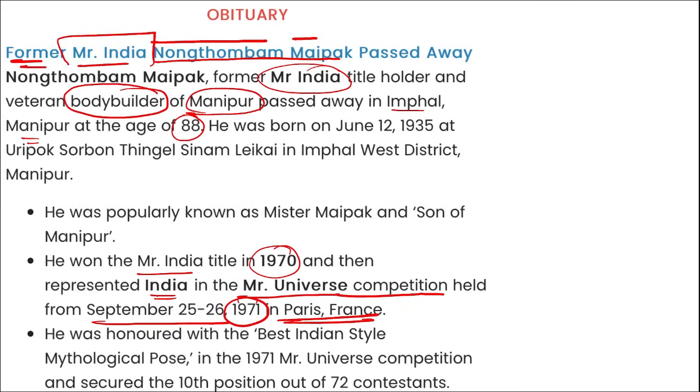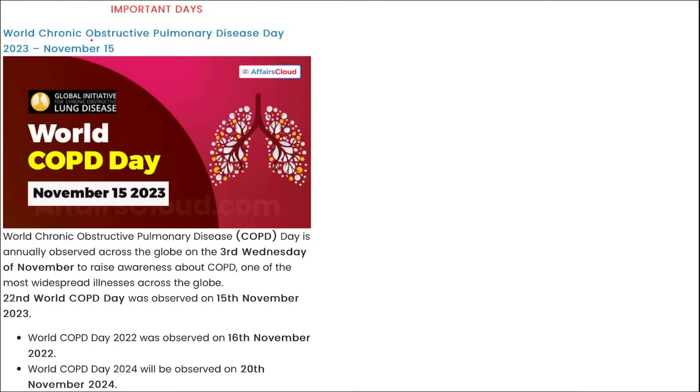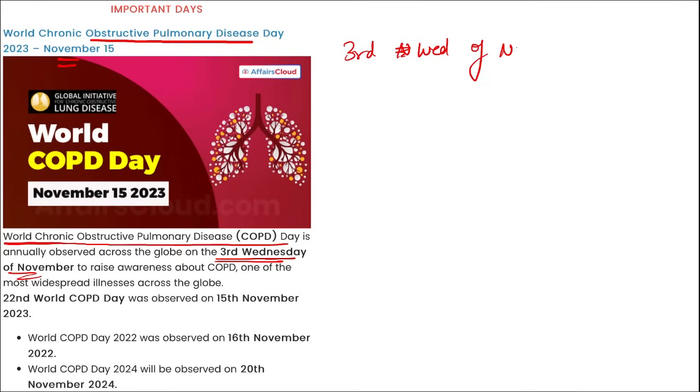Right? Next is important days. World Chronic Obstructive Pulmonary Disease Day is observed on 15th of November. I repeat, World Chronic Obstructive Pulmonary Disease Day is annually observed across the globe on the 3rd Wednesday of November. So this day is observed on the 3rd Wednesday of November, and this year, in 2023, it was on 15th of November.